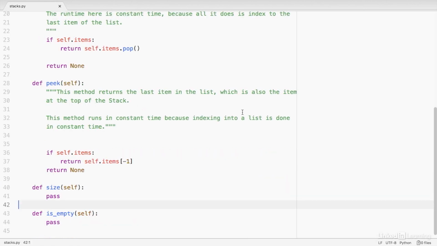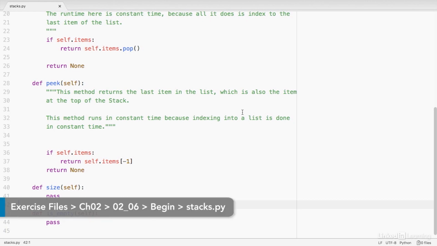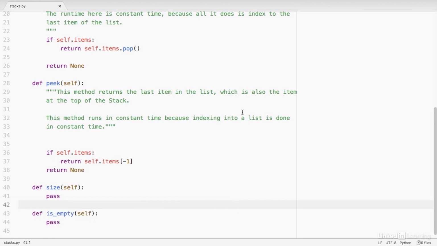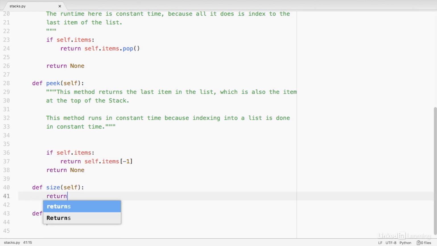Since we're representing our stack with a list, in order to figure out how many items are in the stack, all we need to do is use the list's built-in length method to find the length of the underlying list. So we'll come into our size method here, and really all I need to do is just return the result of calling that length method. So we'll find the length of self.items. I'll save this and then go back to my terminal and run the file, interactively of course.